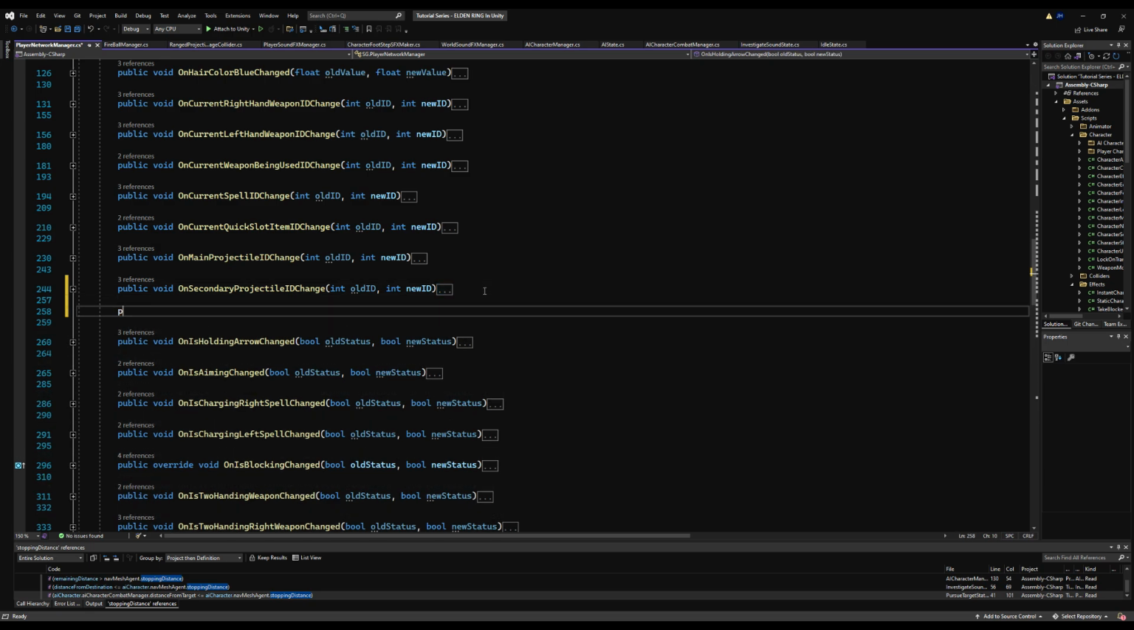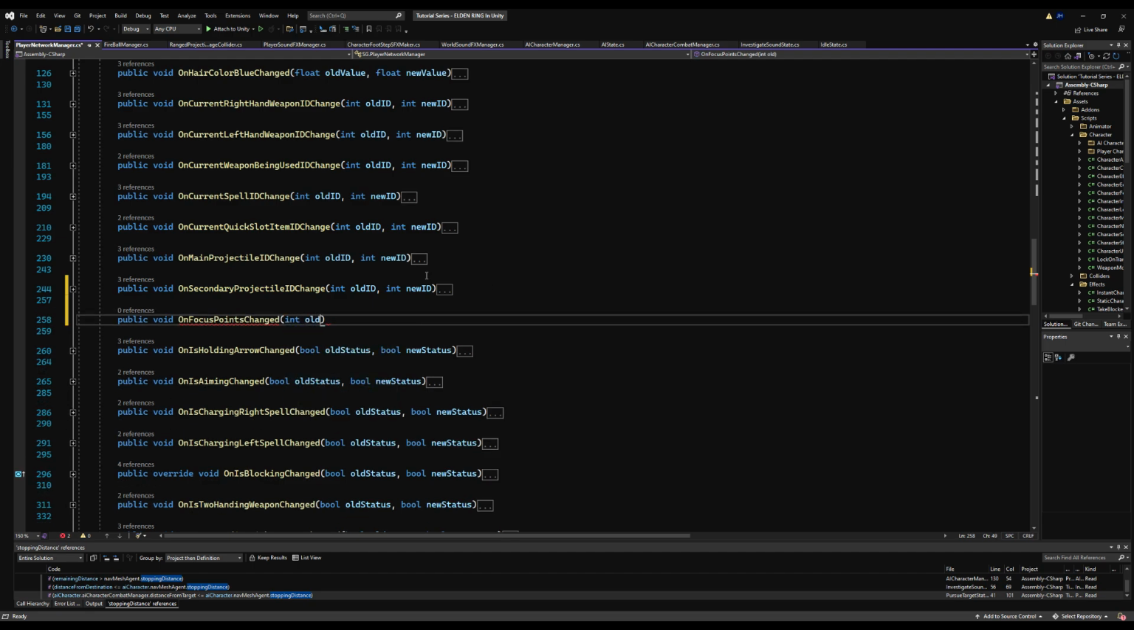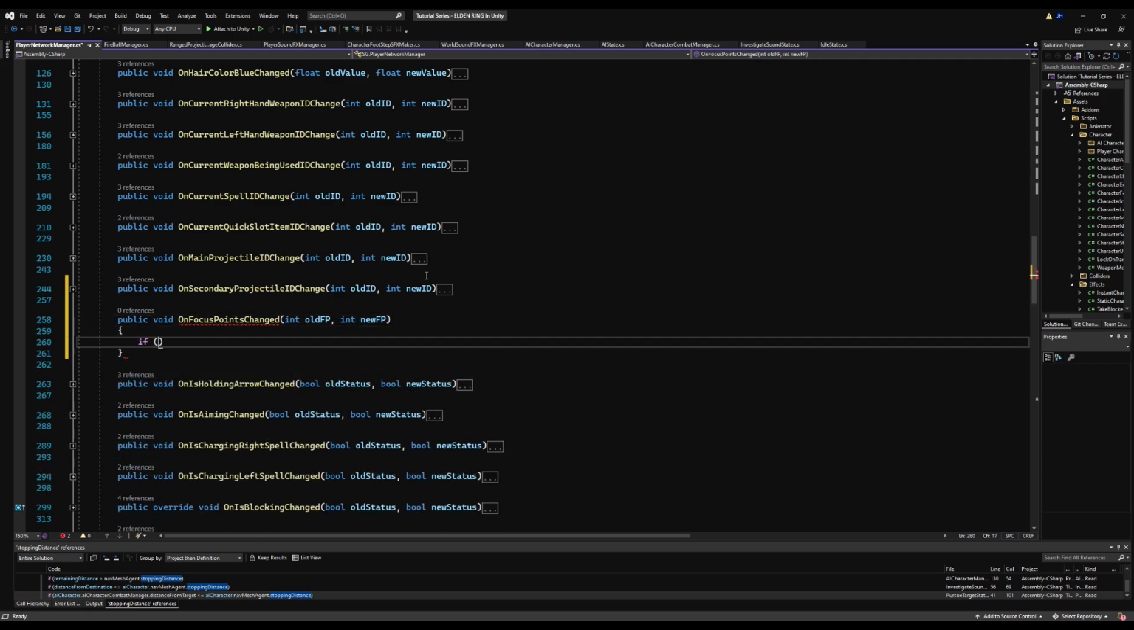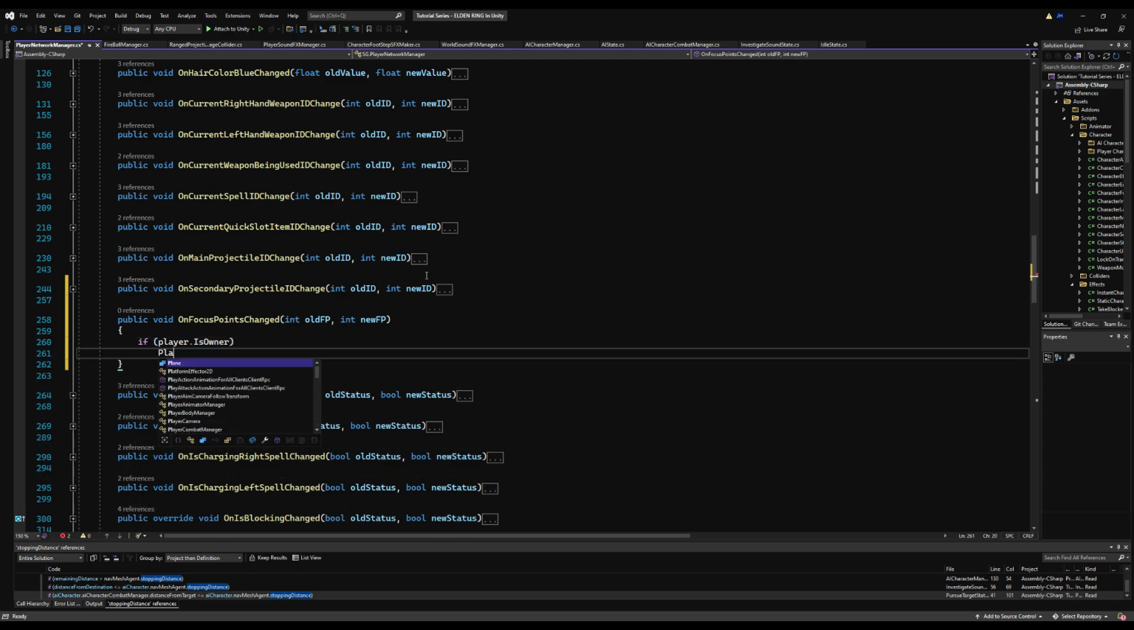I also realized when I was testing, I forgot to actually update the focus point bar when we lose focus points or change our max focus points. So I'm going to do that right now in the player network manager. I'm going to make a function called onFocusPointsChanged. I'm going to pass an int for old FP and new FP. And we're going to say if you are the owner, because otherwise there's no need to do this, we're going